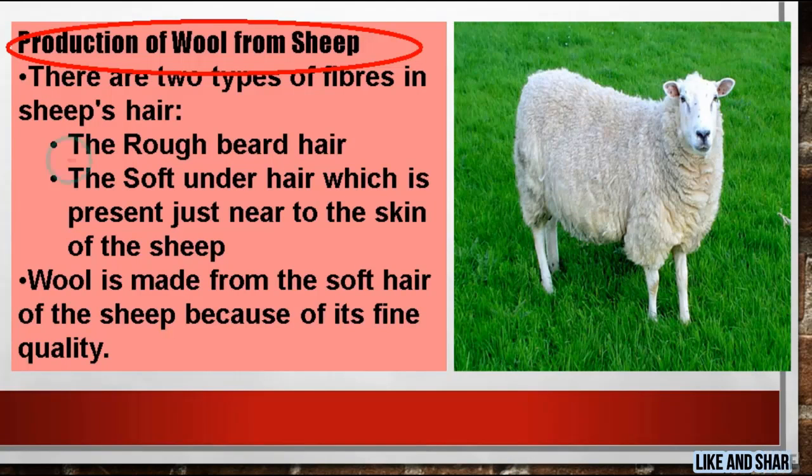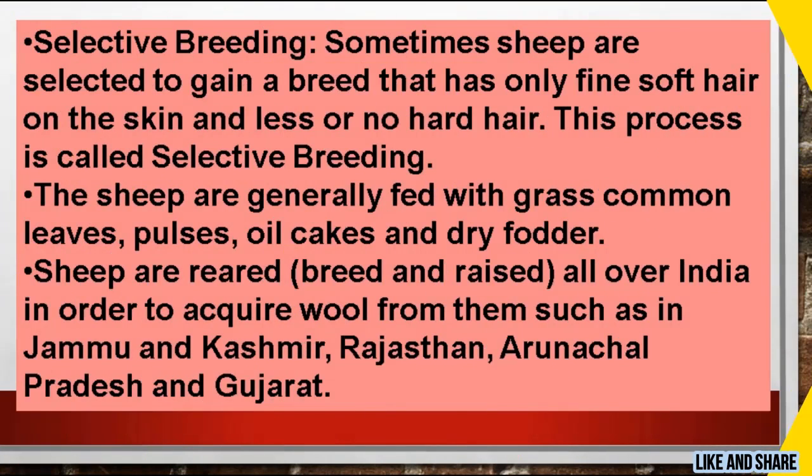The first one, the rough beard hair, and the second one, the soft under hair, which is basically present just near to the skin of the sheep. And students, the wool that we use is made from the soft hair of the sheep just because of its fine quality.